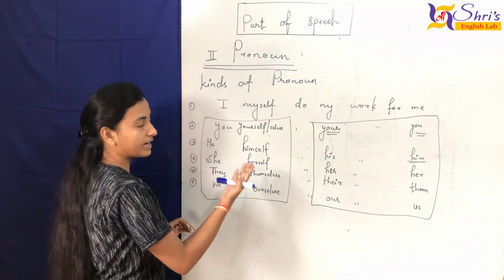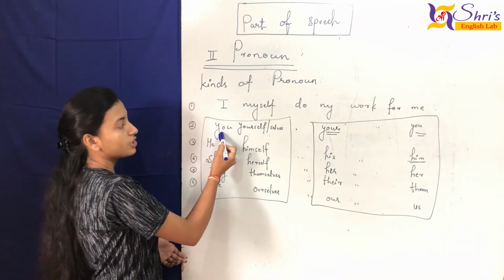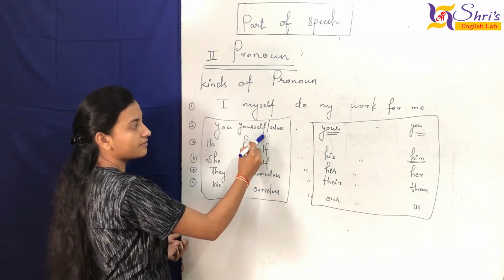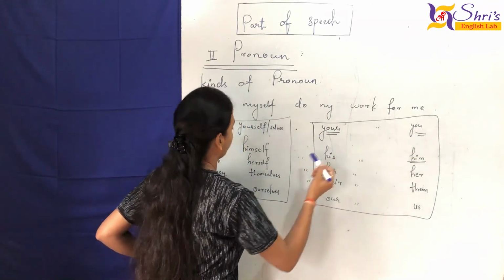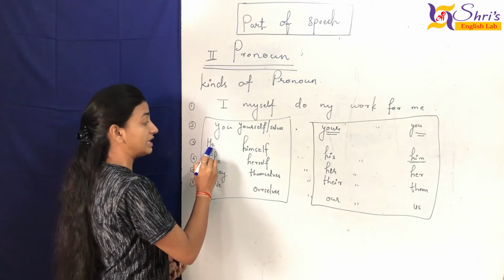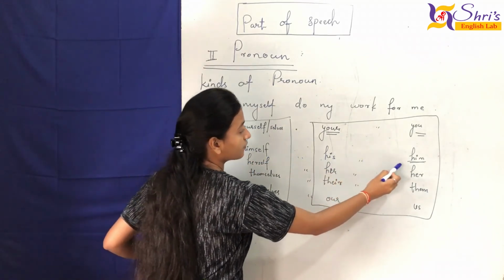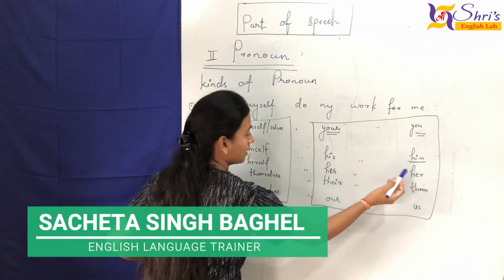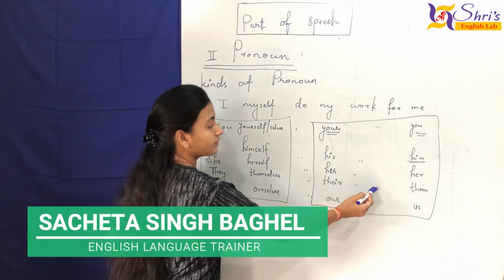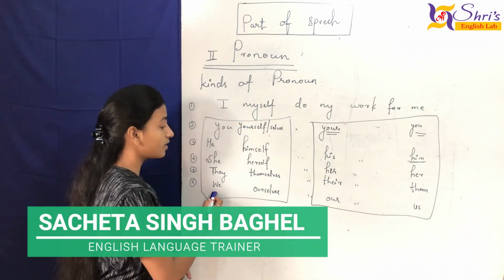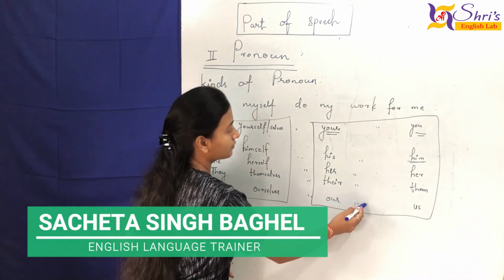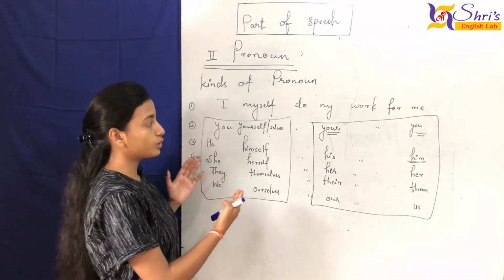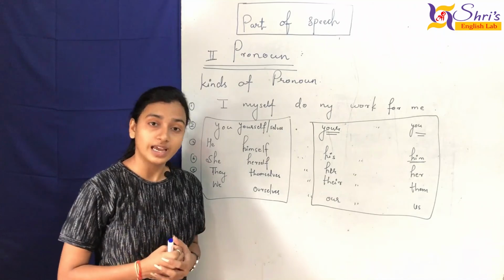Pay attention, once again I'm revising it. I myself do my work for me. In the same way, you yourself do your work for you. In the same manner, he himself does his work for him. Fourth, she herself does her work for her. They themselves do their work for them. At last, we ourselves do our work for us. So these are a few things. As I told you, these are reflexive pronouns, and I also had to mention this before you, so you understand it better.